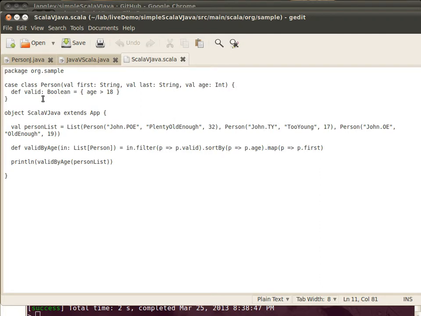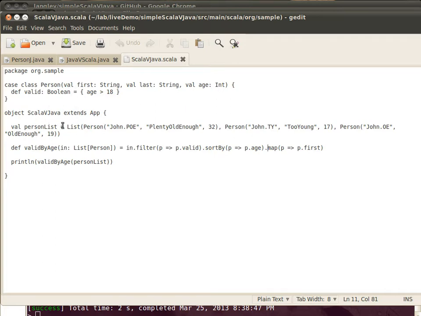So we get lots of things that help us just remove the boilerplate capability that we have to reproduce again and again in Java. And one of the reasons for that is the really strong type inference in support there is in Scala. You can see this almost looks like a dynamic language, the way that we're not having to declare types all over the place.